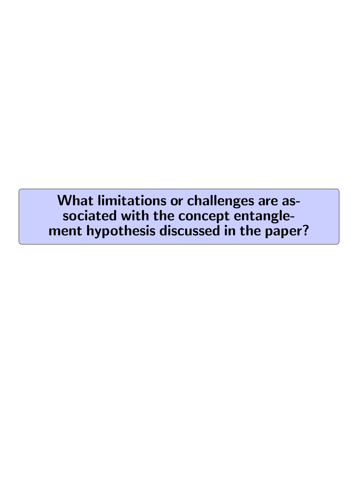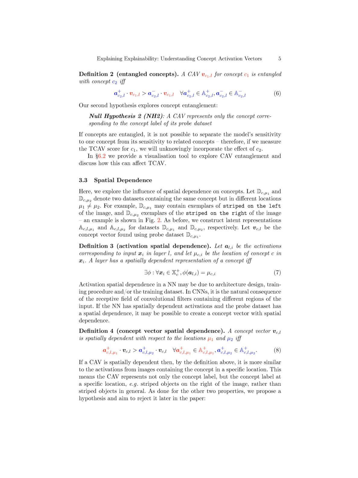What limitations or challenges are associated with the concept entanglement hypothesis discussed in the paper? The limitations associated with the concept entanglement hypothesis discussed in the paper include the challenge of identifying and separating the model's sensitivity to one concept from its sensitivity to related concepts. The paper highlights that if concepts are entangled, it becomes difficult to distinguish the effect of one concept from another when measuring the TCAV score.